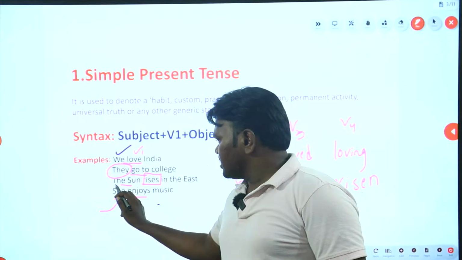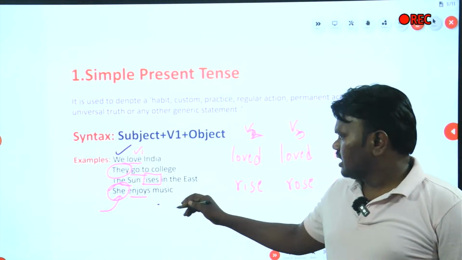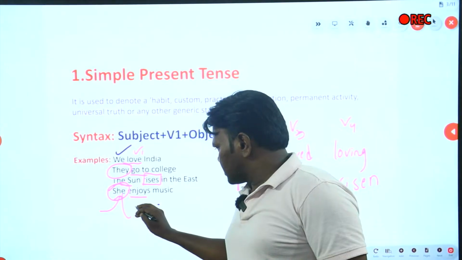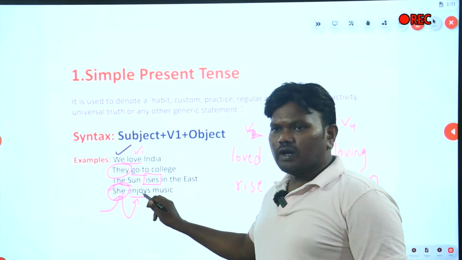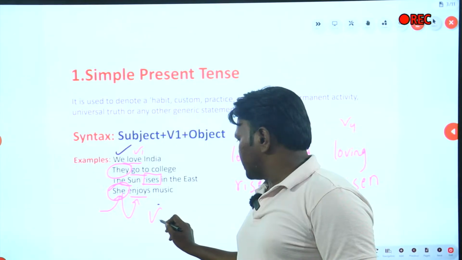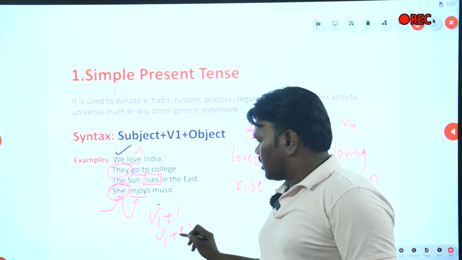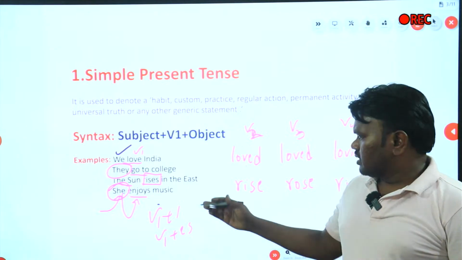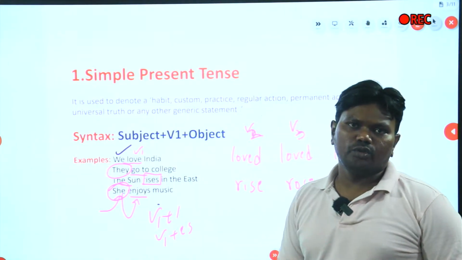If the noun or the pronoun is singular, the supportive verb should be V1 plus S, that is, V1 plus S or V1 plus ES according to the necessity. So here she is the subject, enjoys music.